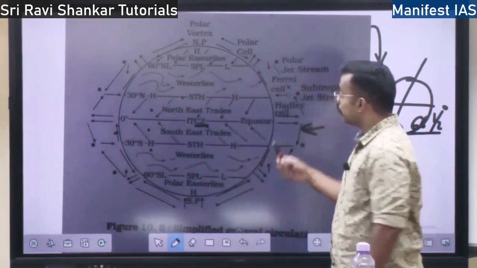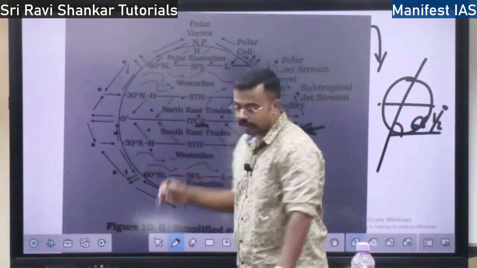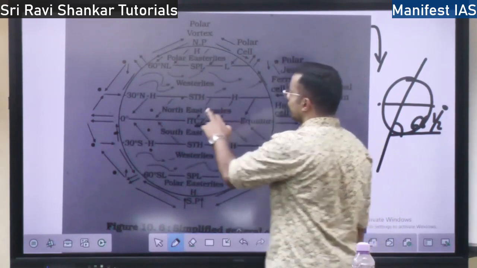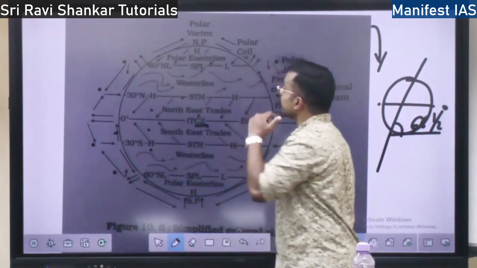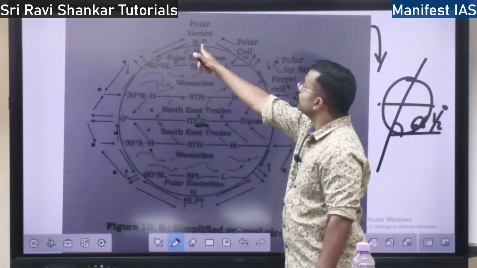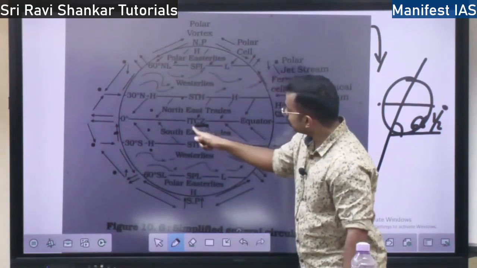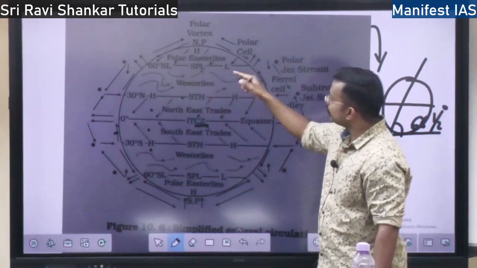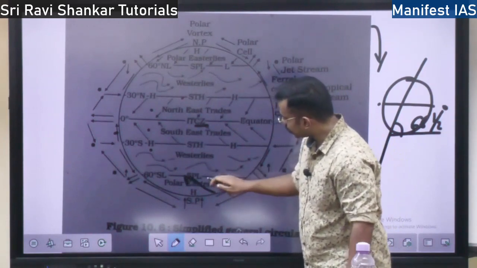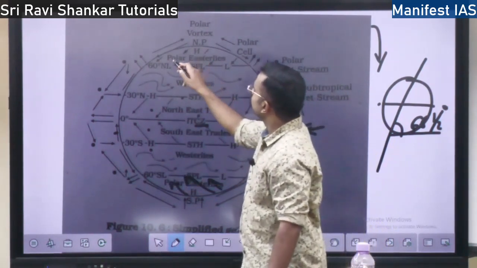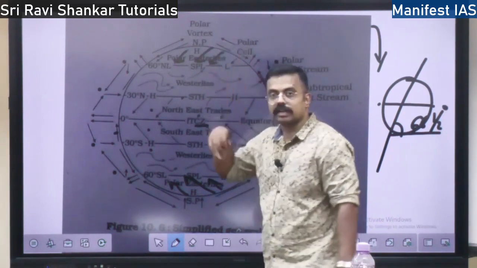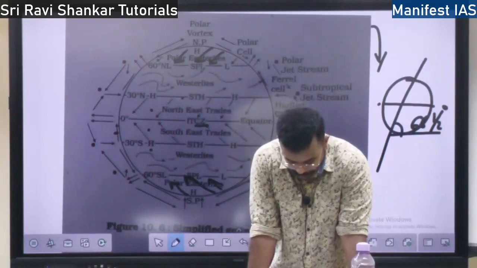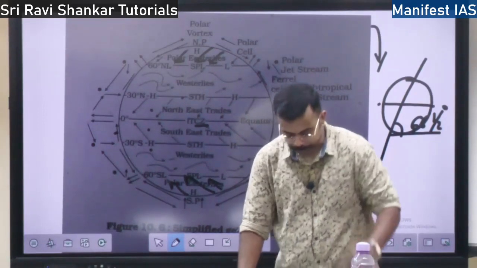So I have discussed the Ferrel cell, Hadley cell and polar cell, how the air subsides at the high pressure and rises at the low pressure level. So here also, see, northern pole and southern pole, just like the northeast trade and southeast trade, we have polar easterlies. Polar easterlies move from the east direction. So here also polar easterlies are there. Here also polar easterlies are there. Above the 60° north and below the 60° south, we have the polar easterlies, right? Okay.